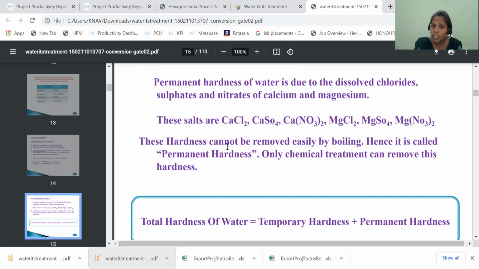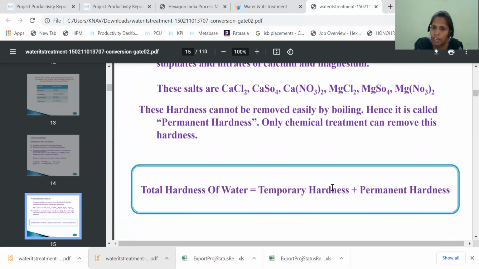So this hardness cannot be removed easily by boiling. Unlike temporary hardness, we can't remove the permanent hardness just by boiling. So the name is permanent. Hence it is called the permanent hardness. But only chemical treatment can remove this hardness. That means by adding some chemicals, we can remove the permanent hardness.